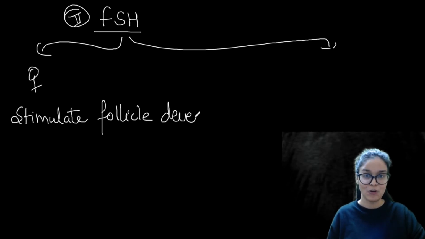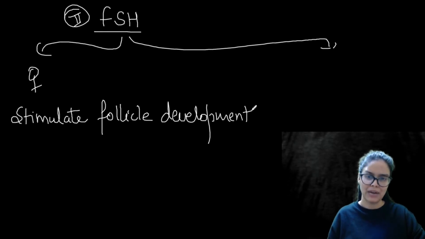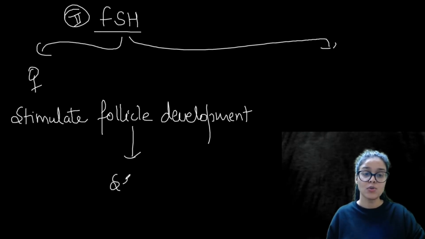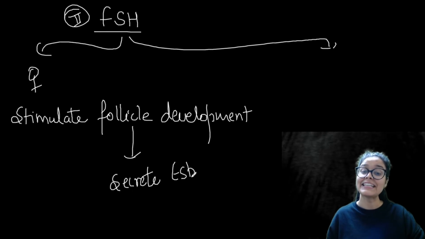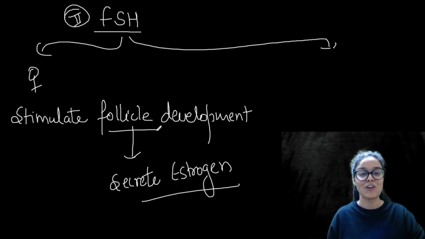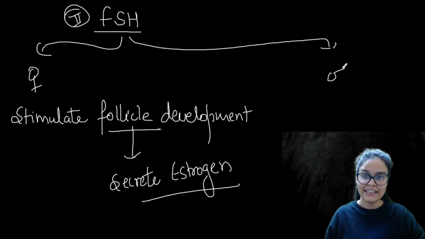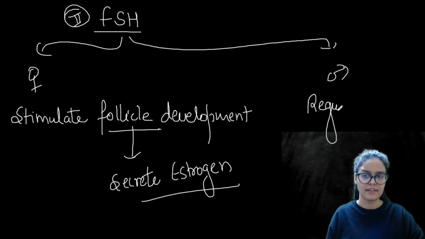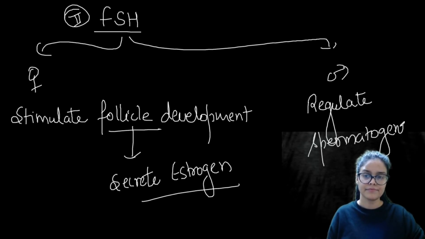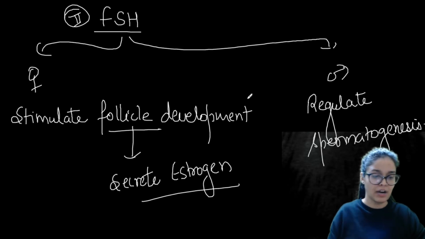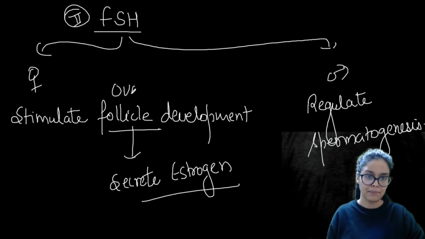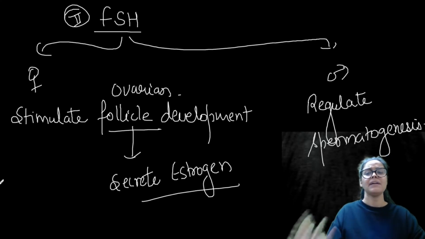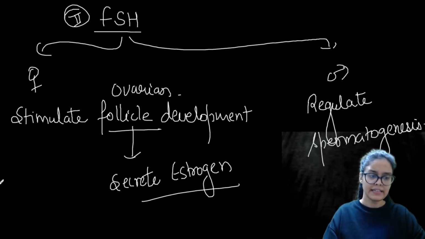And the follicle contains the egg. FSH helps in follicle development, primary to secondary, secondary to tertiary, tertiary to mature Graafian follicle. The follicle also acts as an endocrine part and secretes estrogen. In case of male, FSH basically helps in the regulation of spermatogenesis. So in female it develops the ovarian follicle, and in male it helps in spermatogenesis. You have to remember this.